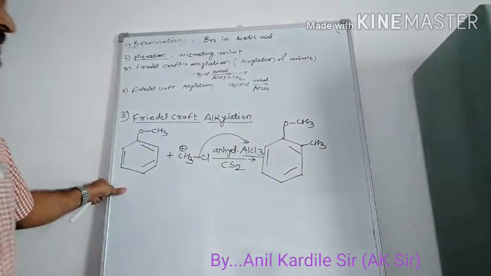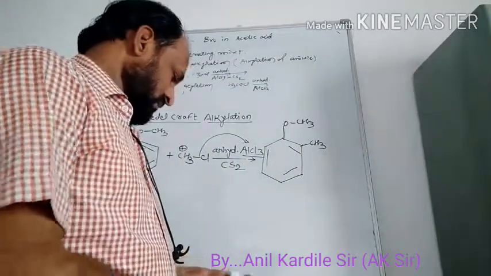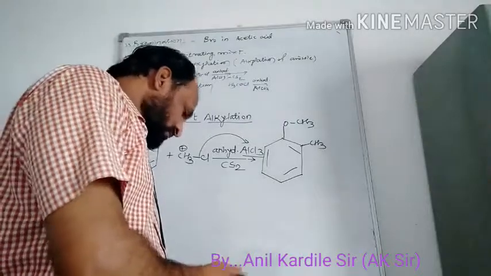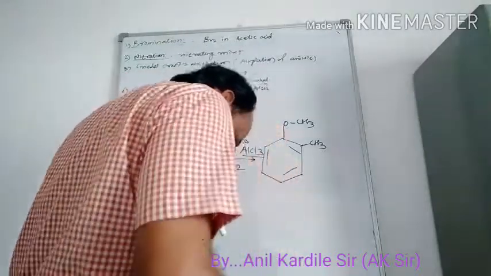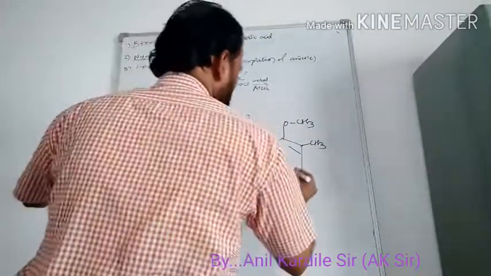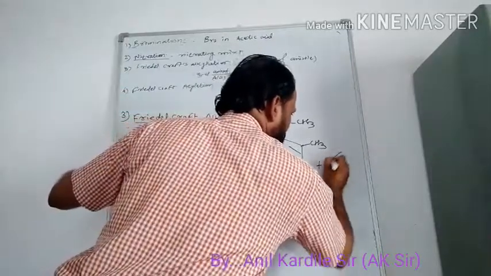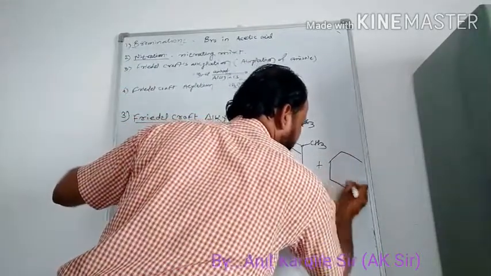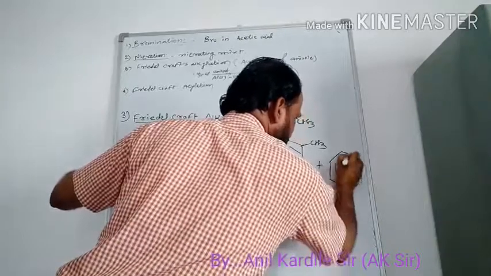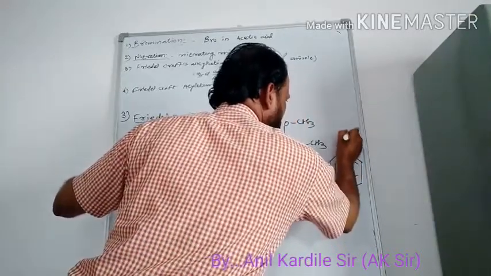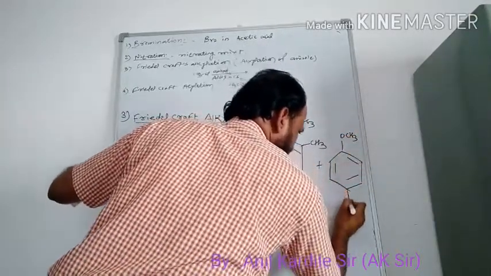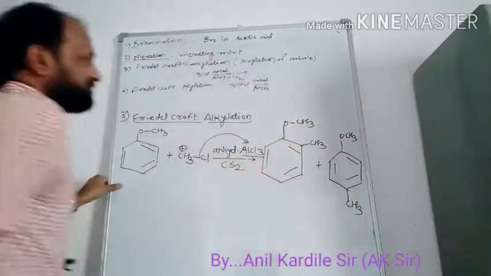Okay. Second product: what is the second product? That alkyl group will attach at the para position.